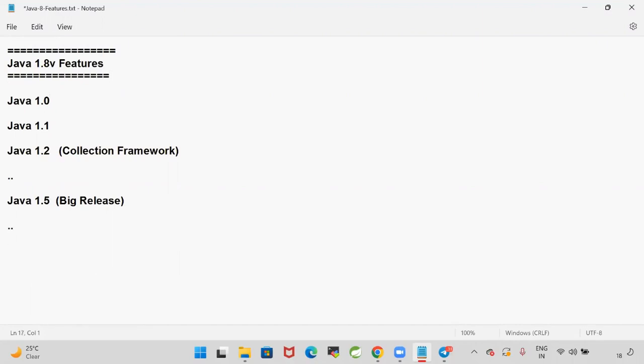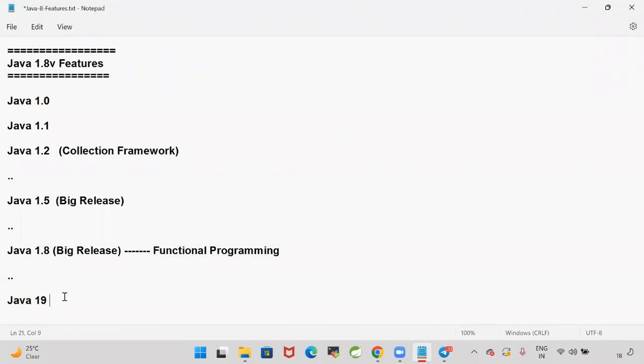After that, Java 1.6, 1.7 came. Java 1.8 is another big release in Java. From Java 1.8, they supported functional programming. That was the first time Java supported functional programming. Even Java 19 came into the market. Two times a year Java versions are released, in March and in September.